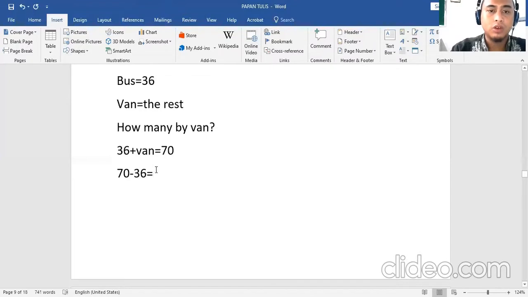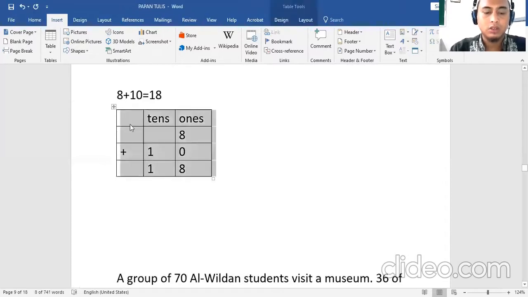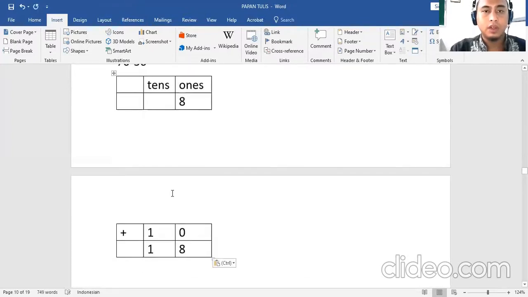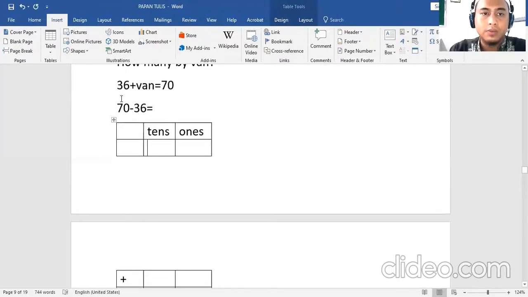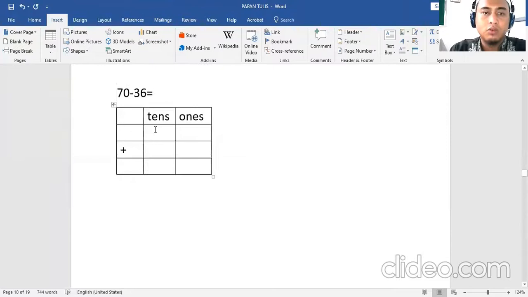If you don't know, let's see this box. Which one is the tens? 7. Which one is ones? 0. Which one is tens? 3. Which one is ones? 6. It is minus.